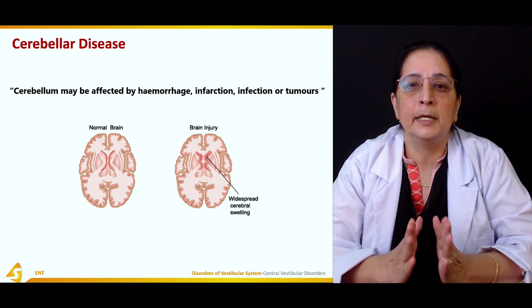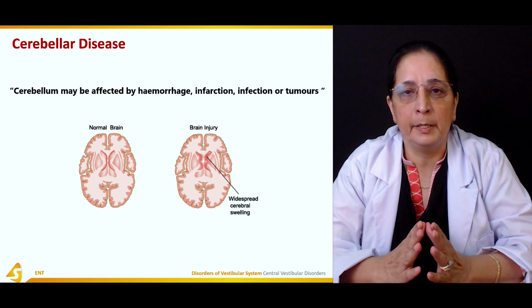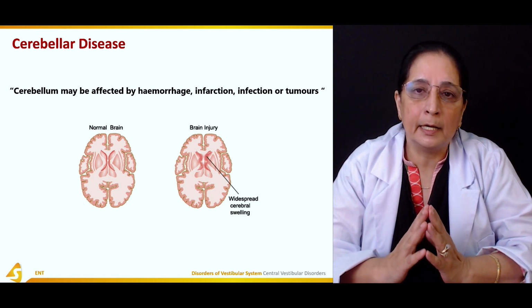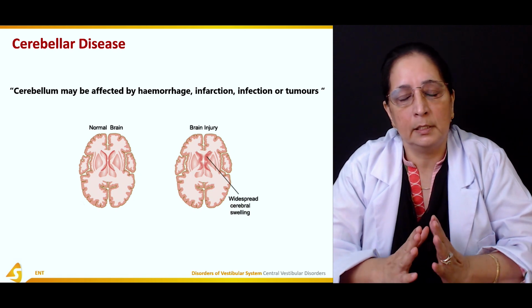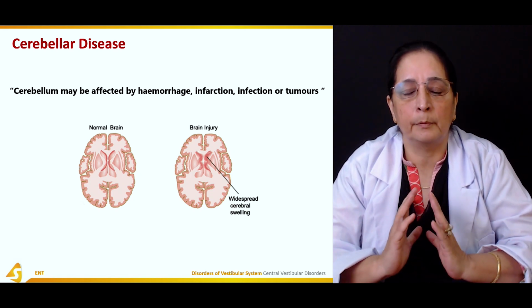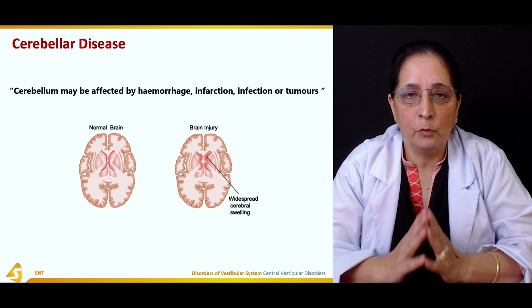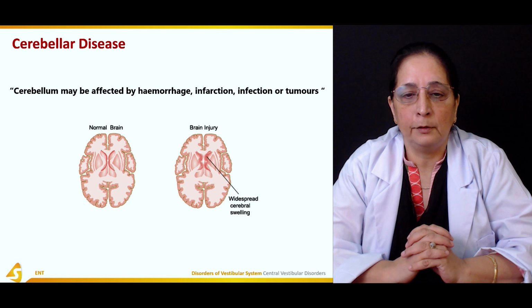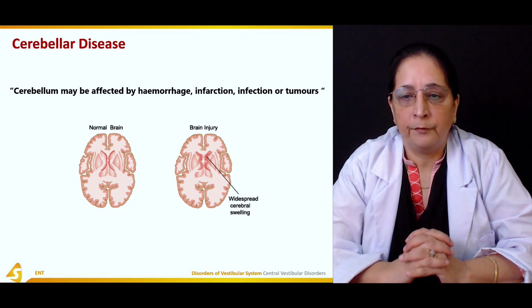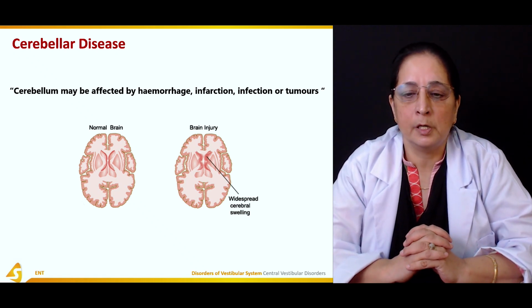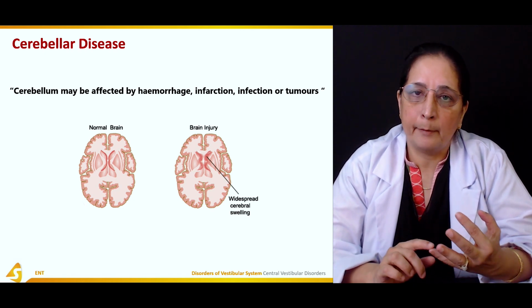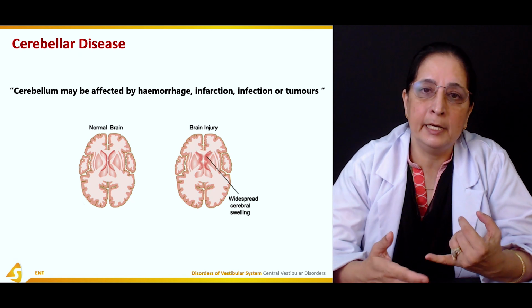So any problem that affects the cerebellum can cause ataxia, or a problem in movement and balance. So the cerebellum may be affected by hemorrhage, infarction, infection, or tumor. So all these different disorders, like hemorrhage, which is very common after head injuries.